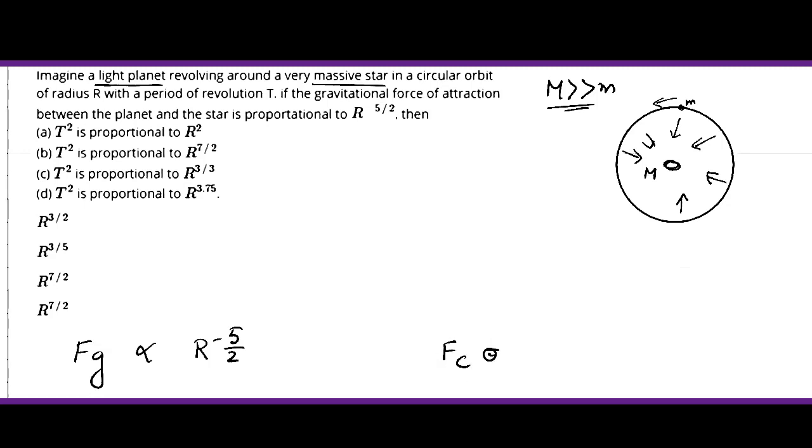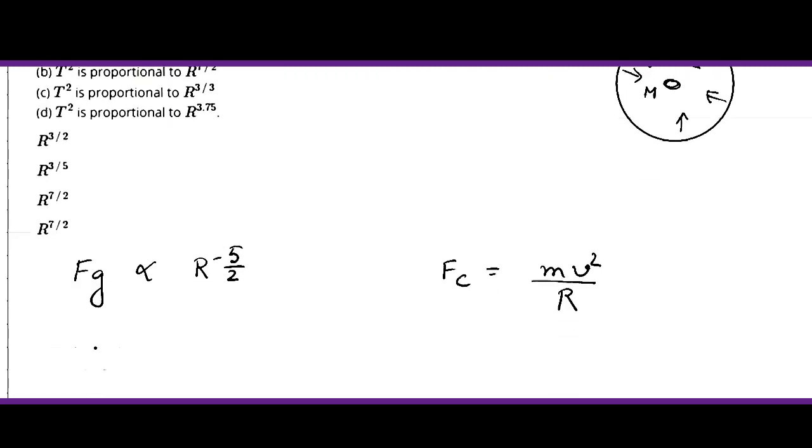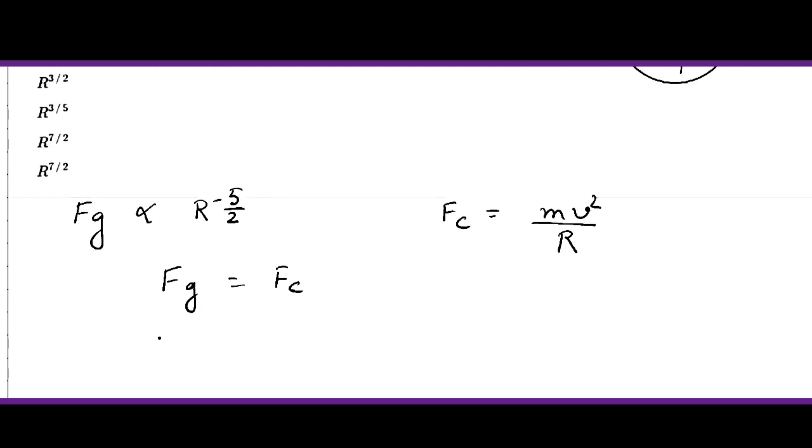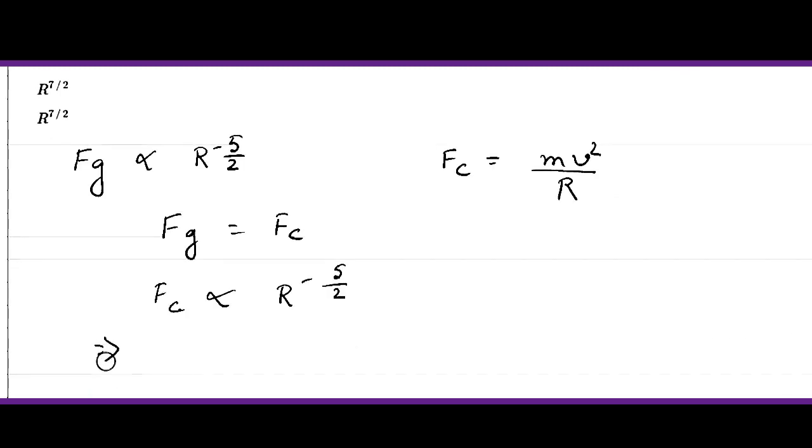That centripetal force is mv squared by r. But here the centripetal force is due to the gravitational force. So Fc will be equal to Fg, right? Now since Fc is equal to Fg, therefore Fc is also proportional to r to the power of minus 5 by 2.